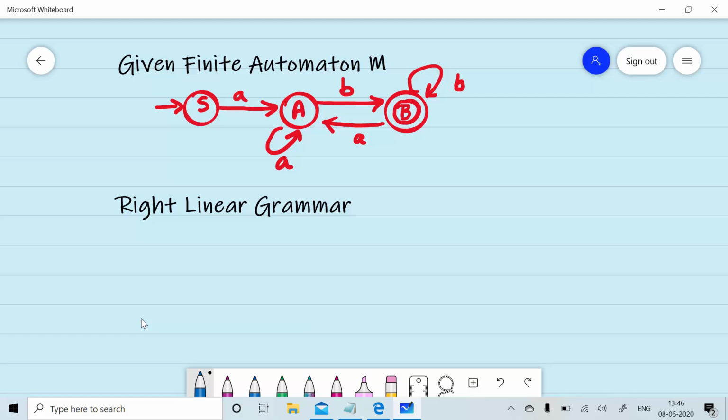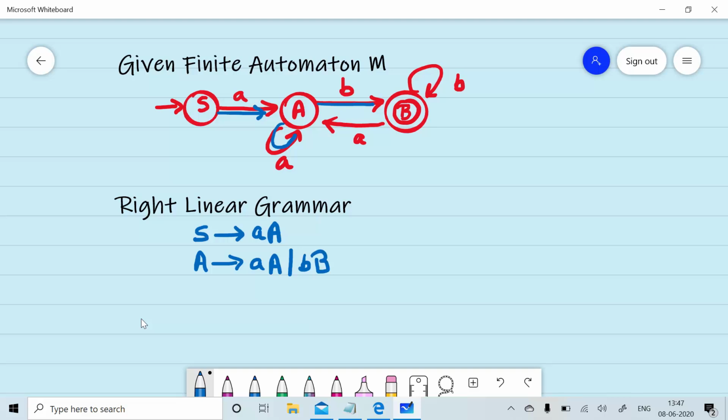Now we will discuss how we can write down its right linear grammar. For the transition from S to A, we can write down the regular grammar S will give you aA. For the transition of self loop on A, we can represent it by A will give you aA. For the transition of b from A to B, we can write down A will give you bB.